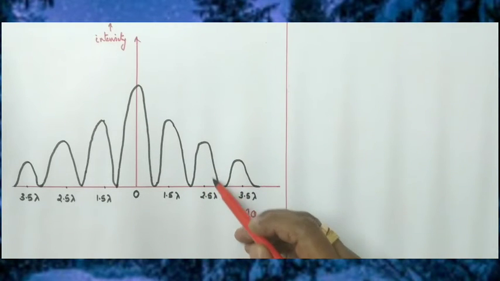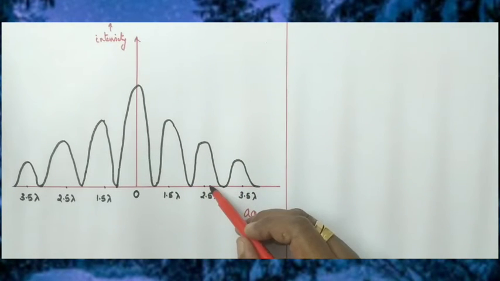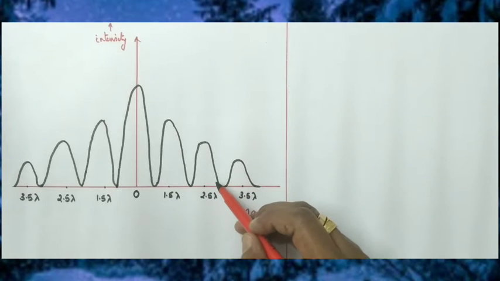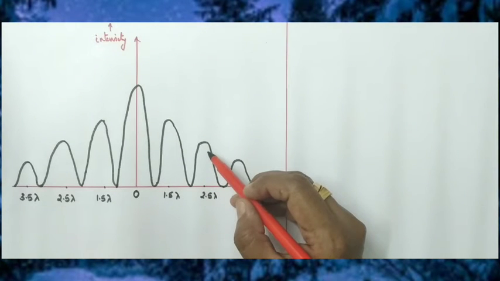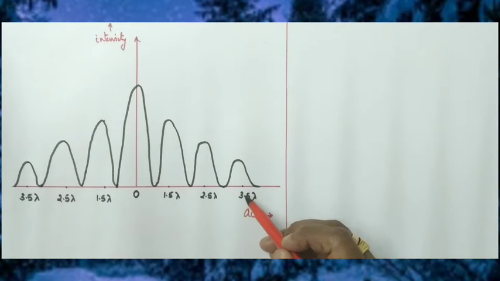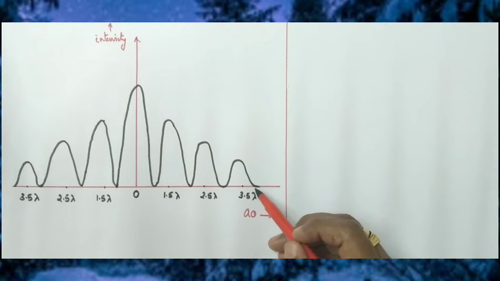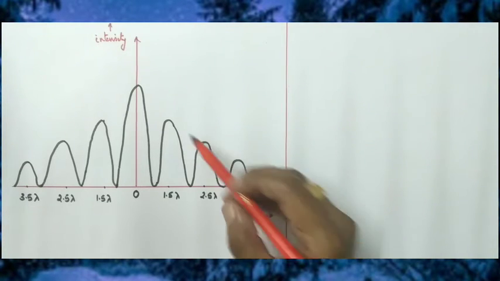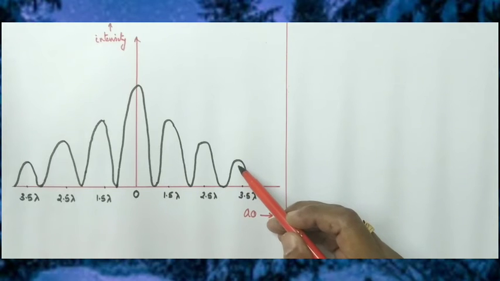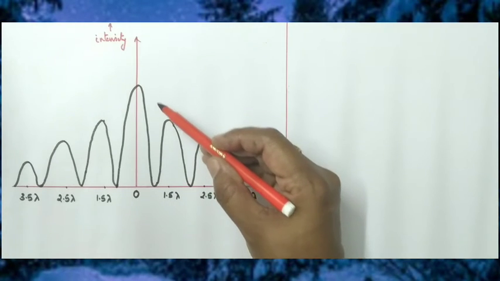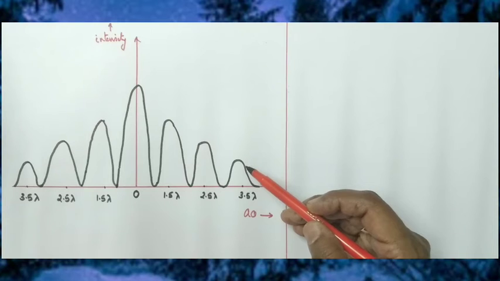At 2.5 lambda, intensity again decreases because it is provided by 1/5 part of the slit. At 3.5 lambda, intensity again decreases because it is provided by 1/7 part of the slit. Here 1/3, 1/5, 1/7. Clear, children? So intensity goes on decreasing.